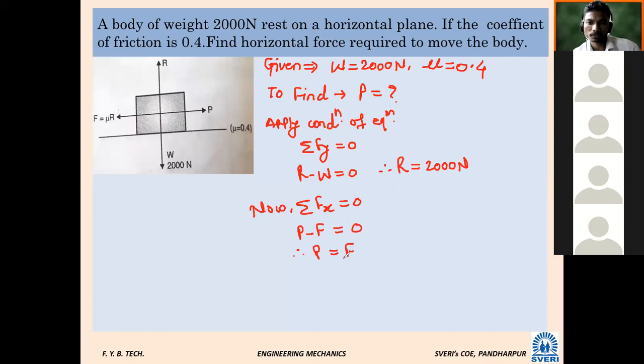But what is F? F is equal to mu into R. Directly I will write mu into R. Whether R is known, mu is known? Yes, sir. Both the values are known to us now. 0.4 into R, which is 2000, is how much? Therefore, 800.